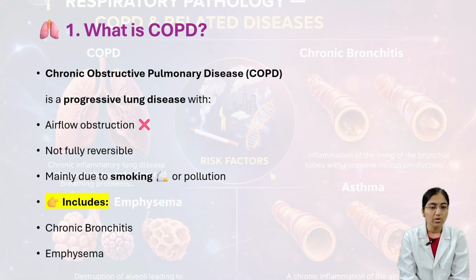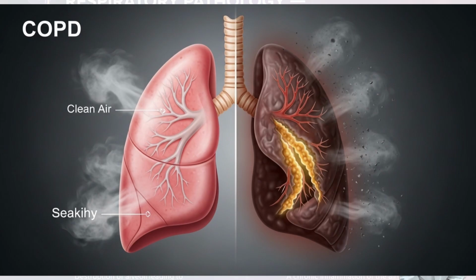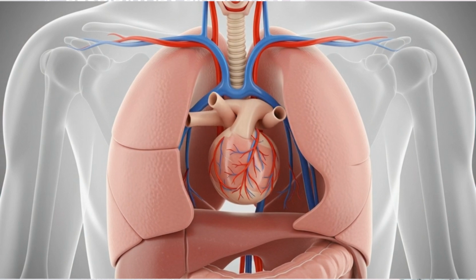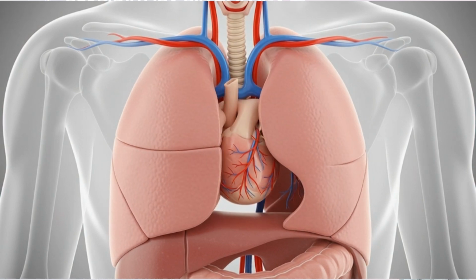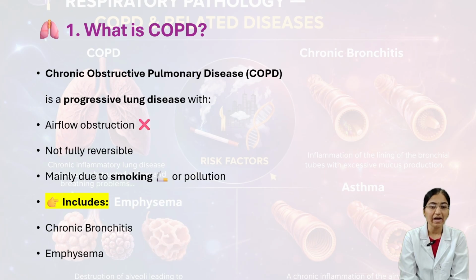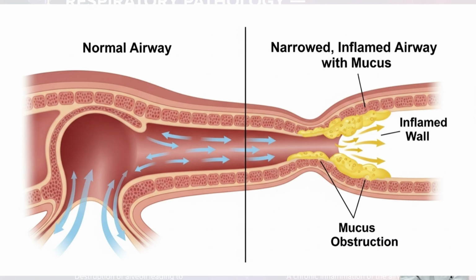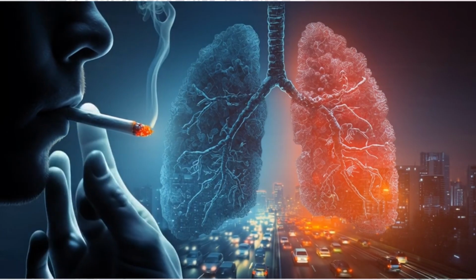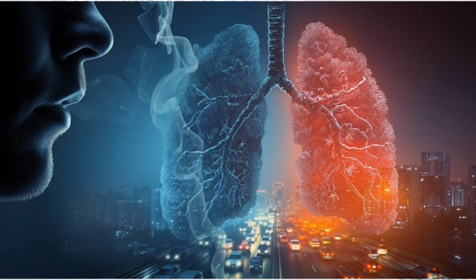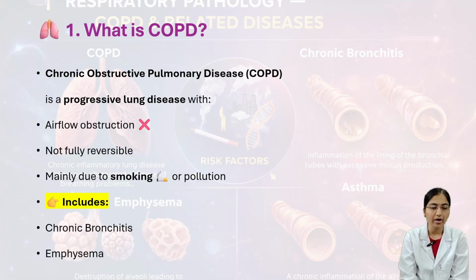We'll see what is COPD. Here, chronic obstructive pulmonary disease. It's a progressive lung disease with airflow obstruction, not fully reversible, mainly due to smoking or due to pollution. And then it includes chronic bronchitis and emphysema.